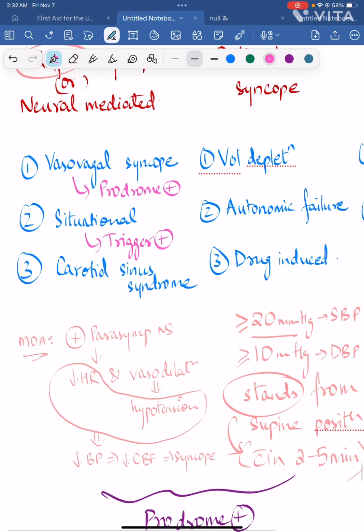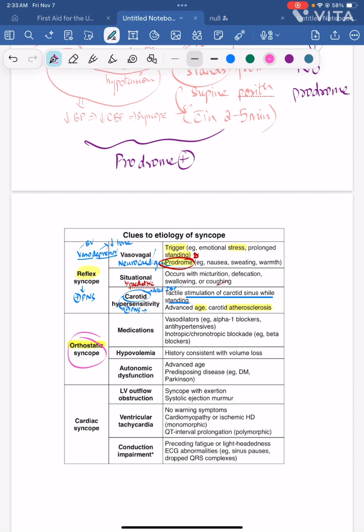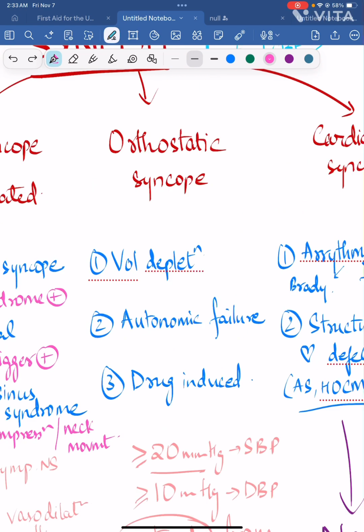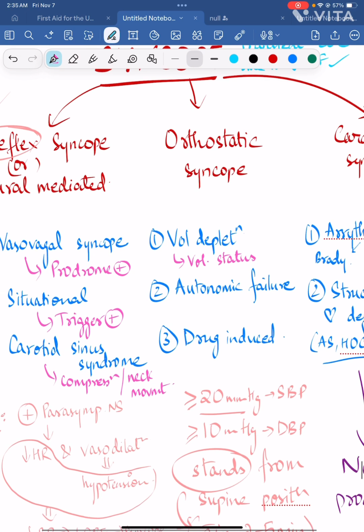For carotid sinus syndrome, mechanical compression or neck movement. Now let's talk about orthostatic syncope. Orthostatic syncope was caused by three things, right? The first one was volume depletion. So for volume depletion, you should check the volume status.